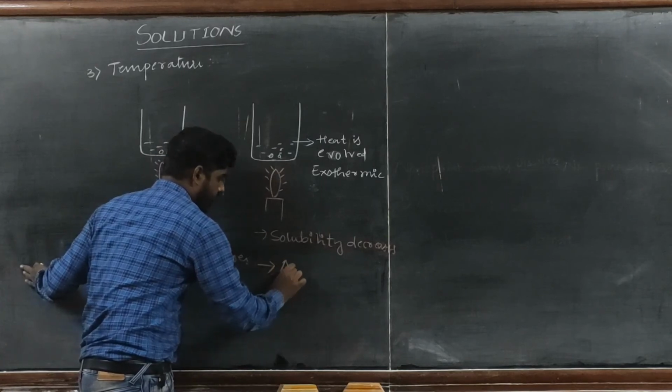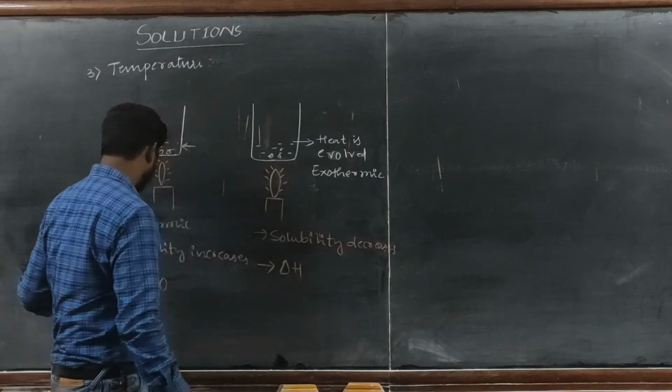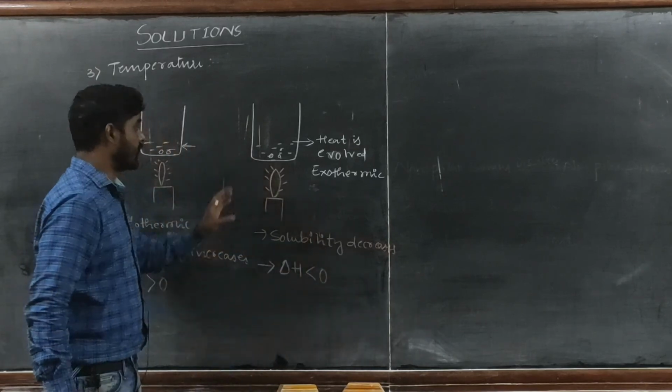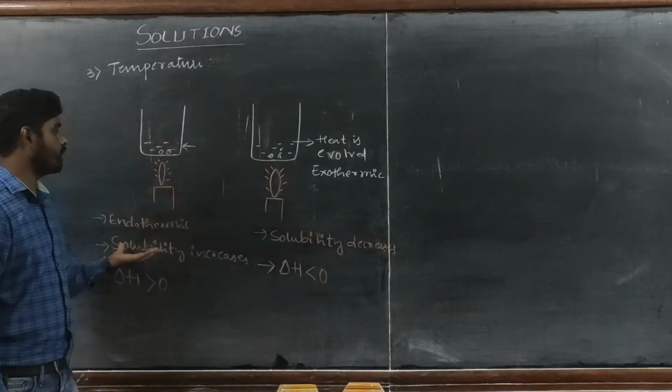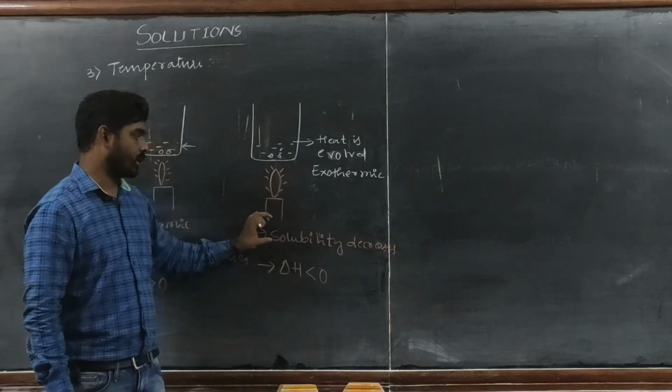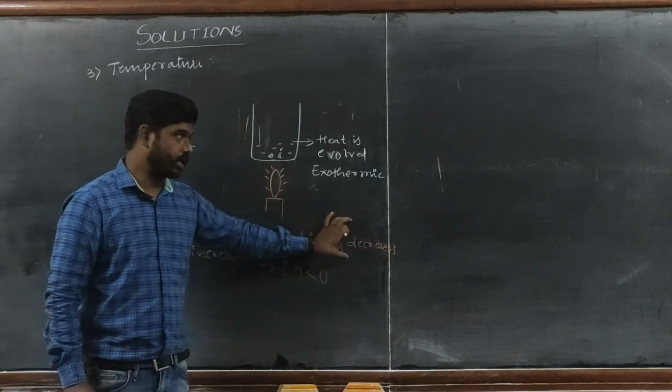And delta H, that is enthalpy of solution, should be less than 0. So if you give the temperature, the solubility increases. If the temperature is lesser, if you take out the temperature, then solubility decreases.